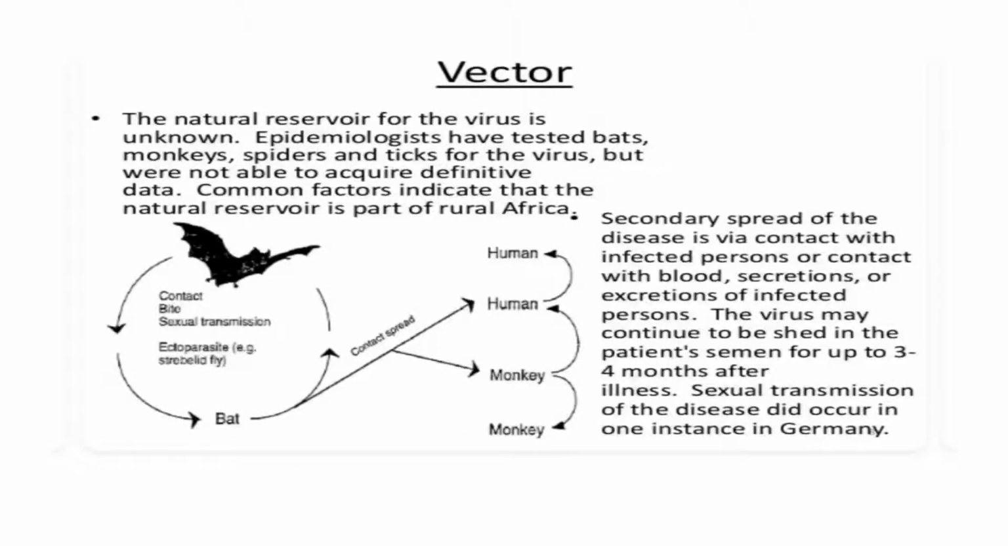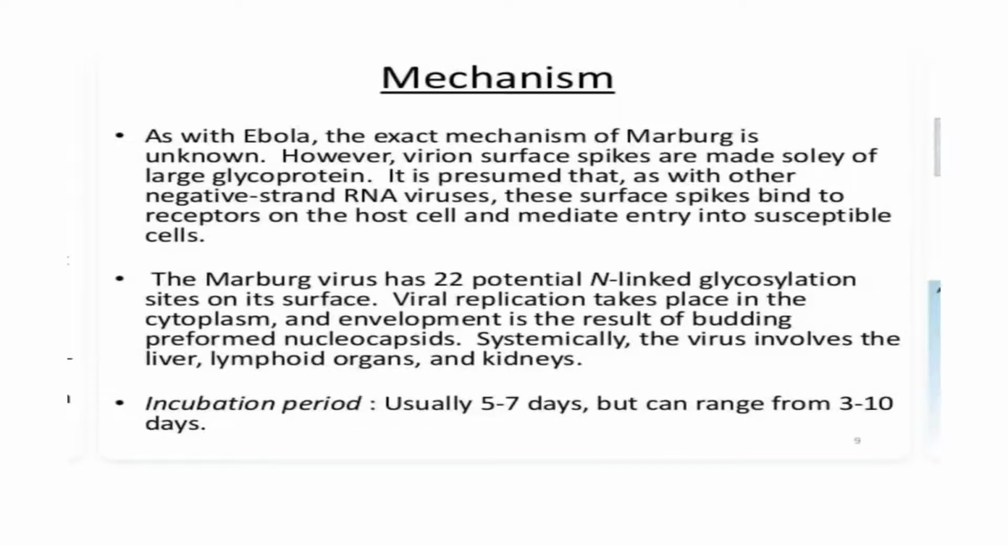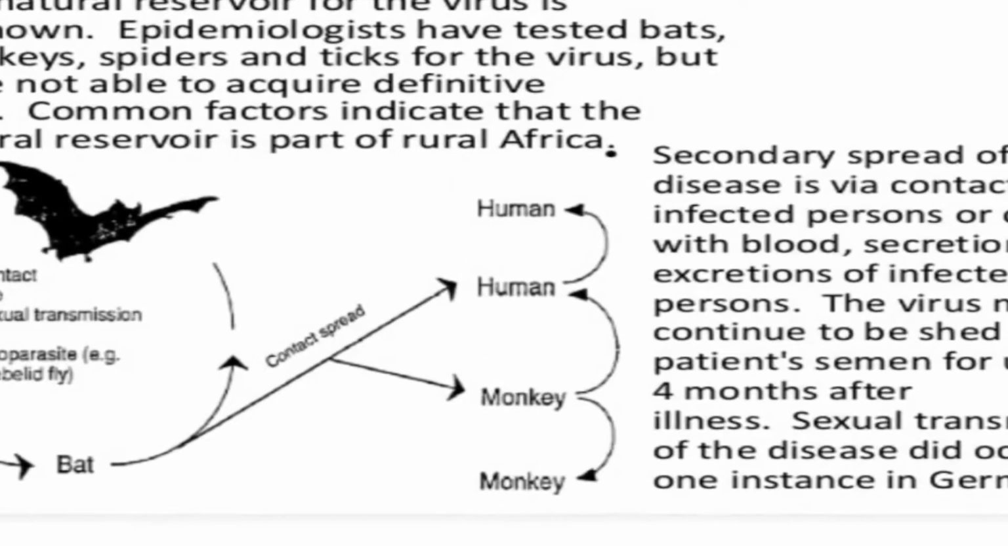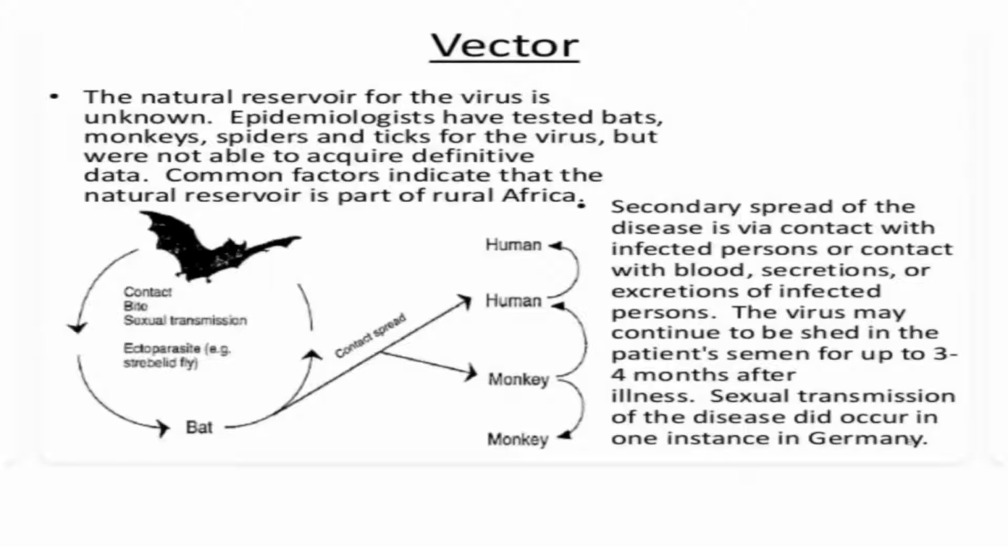Okay, the secondary spread of the disease is via contact with infected persons or contact with blood, secretions or excretions of infected persons. The virus may continue to be shed in the patient's semen for up to 3 to 4 months after illness. Sexual transmission of the disease did occur in one instance in Germany. You can see the picture.